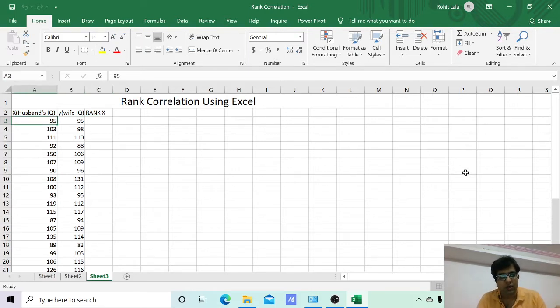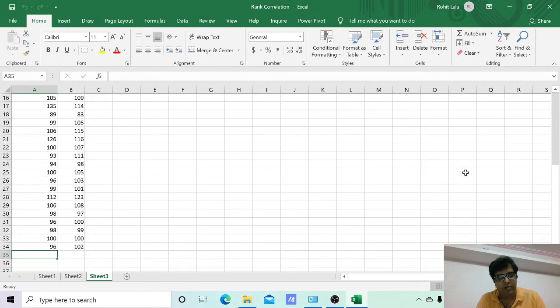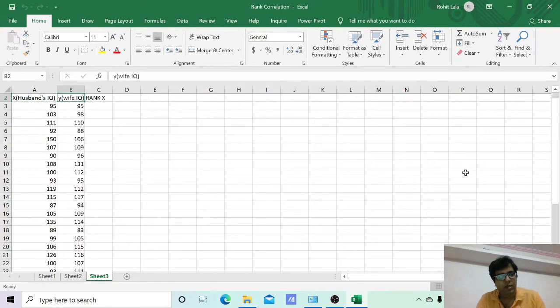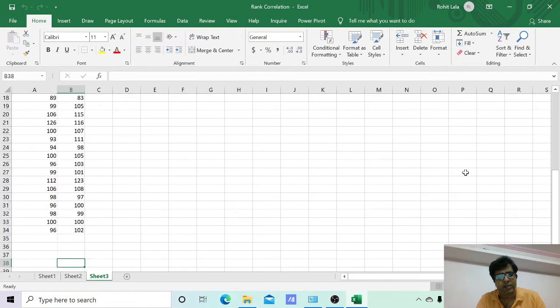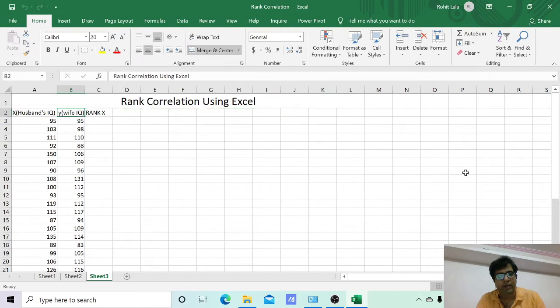I am just debriefing the question first of all. It has husband's IQ and wife's IQ. On the basis of husband's and wife's IQ, I would be finding the relationship between them by assigning ranks. These are the 32 variables, the IQ in numbers, which have been noted in a research. We would be ranking them. First we would be ranking husband's IQ. It's really very easy to rank husband's IQ.